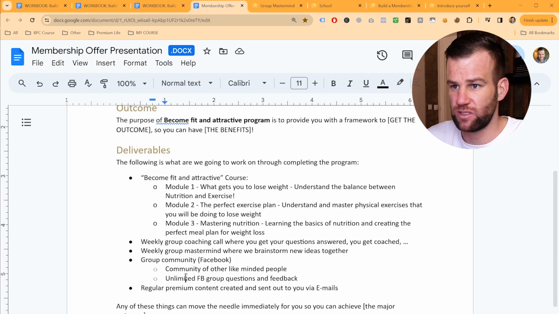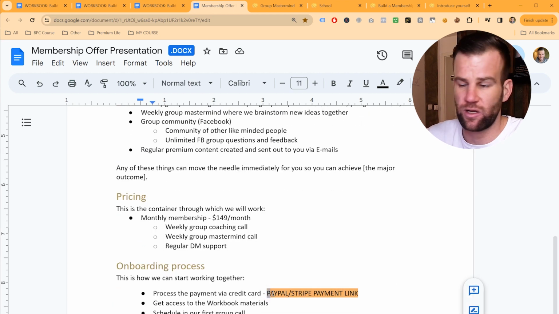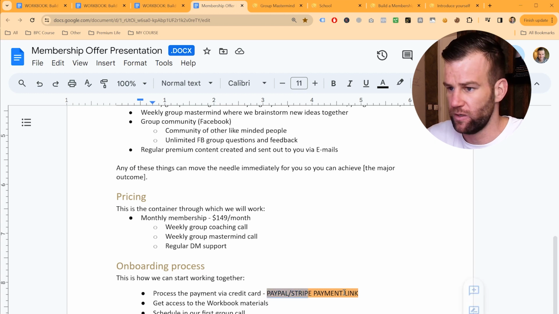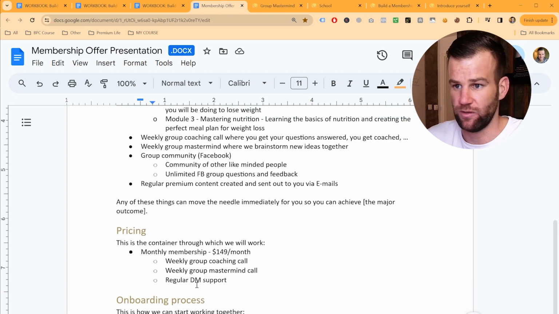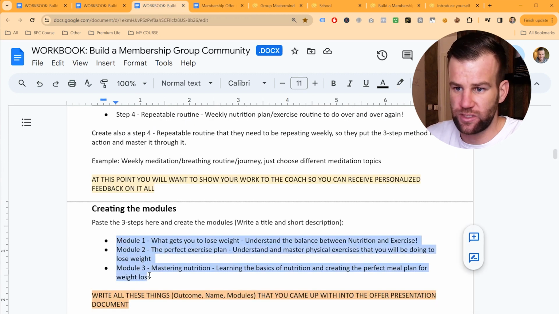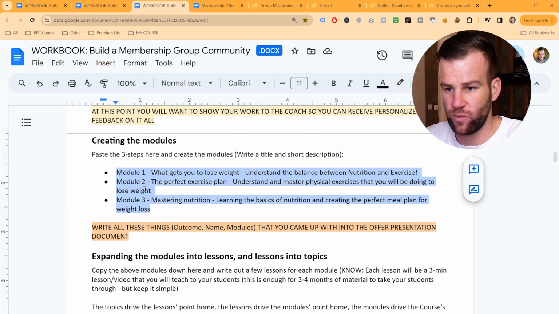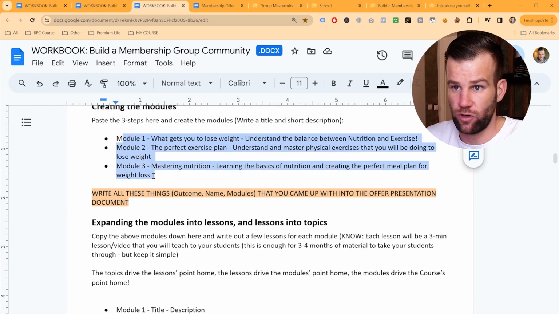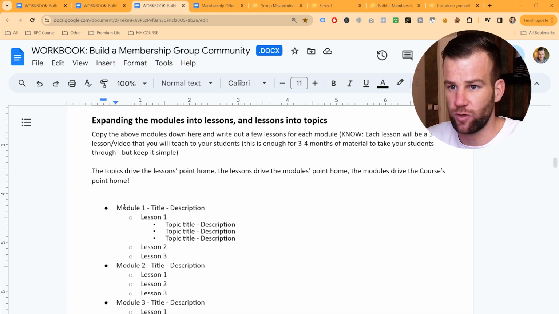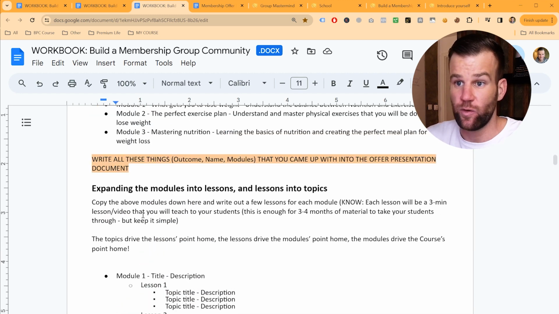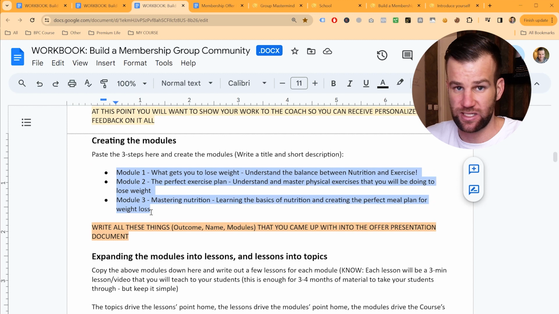And that's how this document is gonna work then, and then they'll be like, yeah, okay, no problem, let's just give it a go, let's go, right? And you're gonna send them then the payment link, they're gonna pay, and then you're gonna get them onboarded right now. So we wrote down these 3 modules in a nice, clean way. We're gonna, again, need to copy and paste them. We're gonna need to transfer them now down below here, because we need to create lessons now for each of these modules.